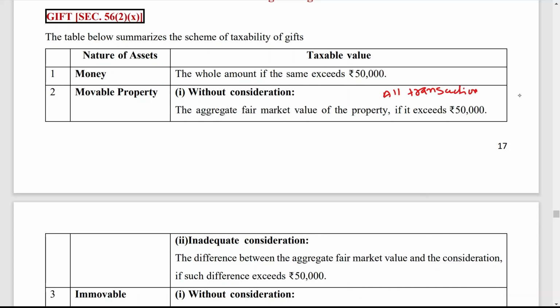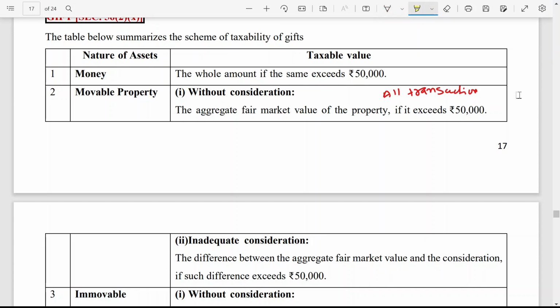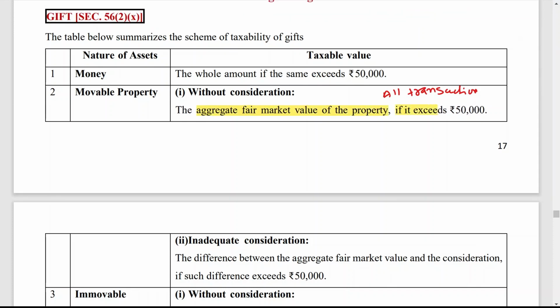Here movable property is divided into two categories: without consideration and with inadequate consideration. If movable property is received without consideration, then you have to consider the aggregate fair market value of the property. If it exceeds 50,000, then it is fully taxable.